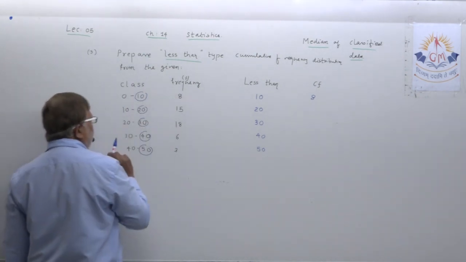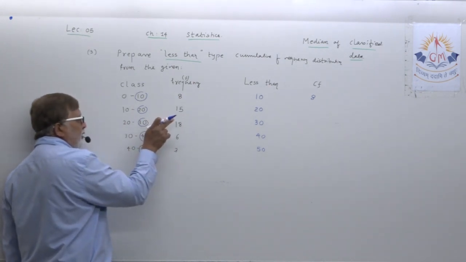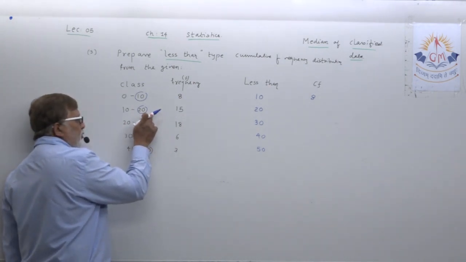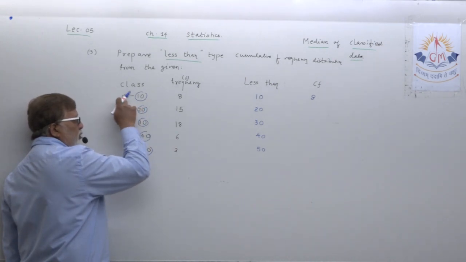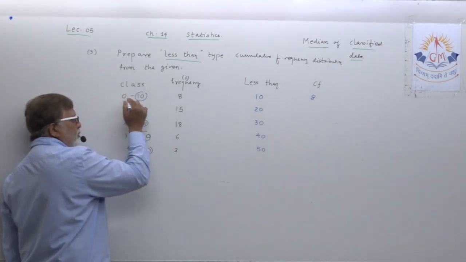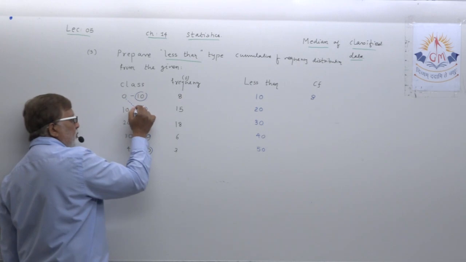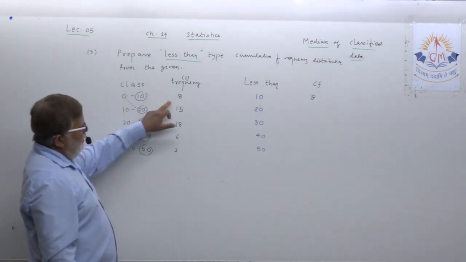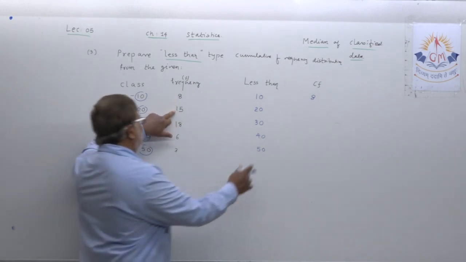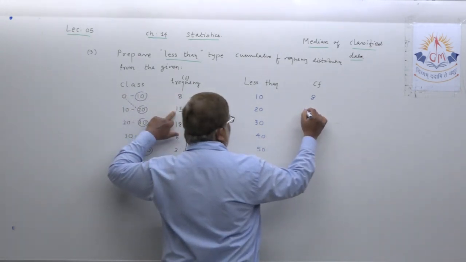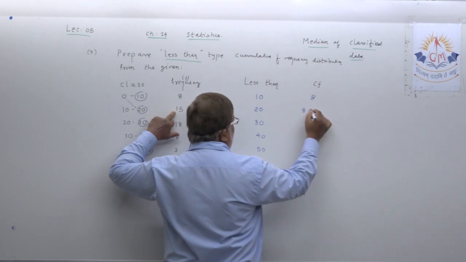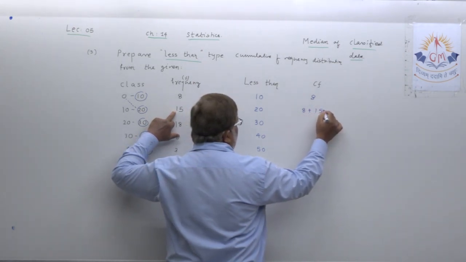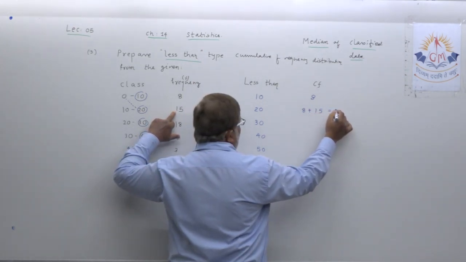Now, dear students, see, less than 20, that means what? Less than 20 means 0 to 20, now we are counting. Try to understand this process. Less than 20 means 0 to 20, so obviously 8 plus 15, I am writing it for your understanding. You can directly write in the exam, that is 23.